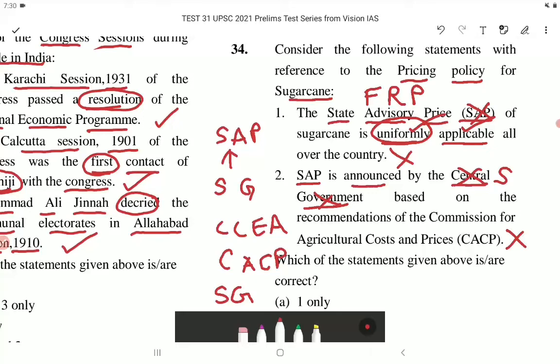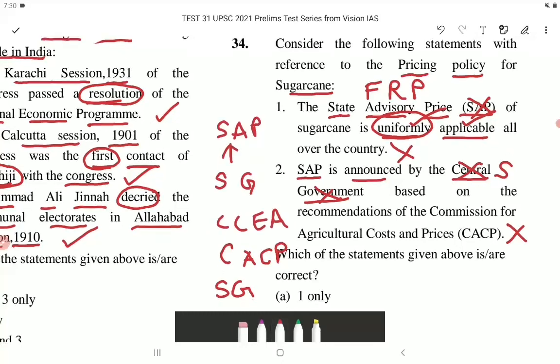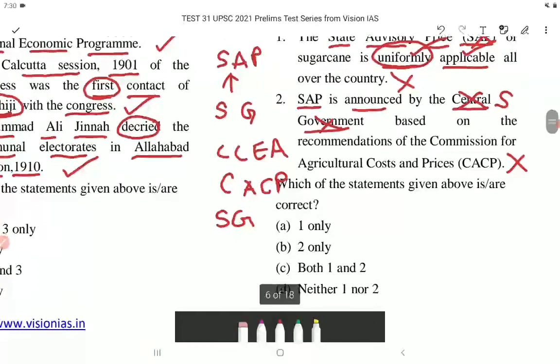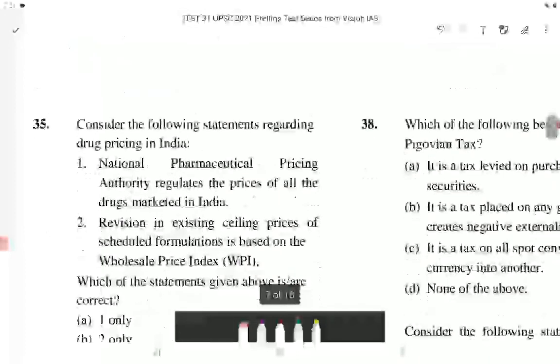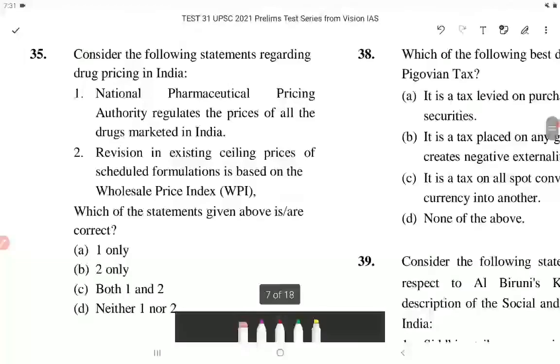Which of the statements given above is or are correct? So the correct option is option number D, that is neither 1 nor 2. Now let's come to the next question, that is question number 35. Consider the following statements regarding drug pricing in India. Statement 1.